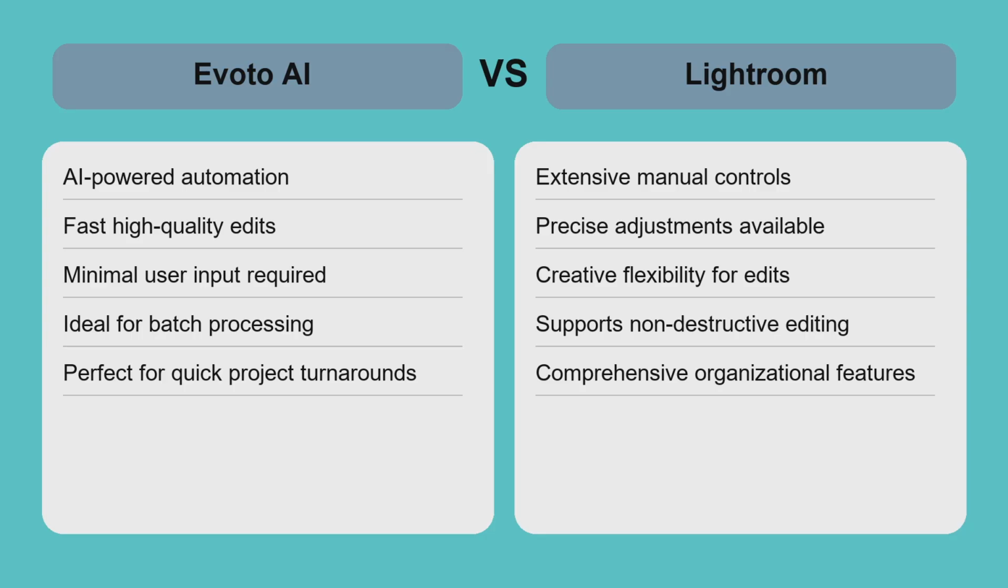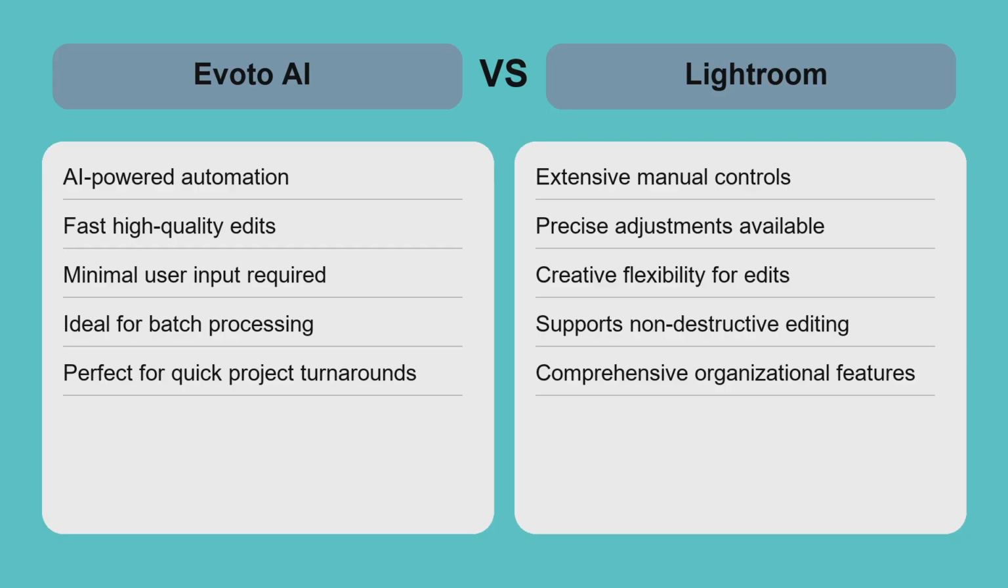Evoto AI excels at delivering fast, polished edits with minimal effort, making it perfect for users managing large volumes or needing quick results without deep editing knowledge. Lightroom, on the other hand, offers unmatched precision and creative freedom, ideal for those who want to craft every detail of their photos manually. In real-world use, Evoto AI saves time for social media managers or e-commerce sellers, while Lightroom suits professional photographers who require nuanced color grading and retouching.